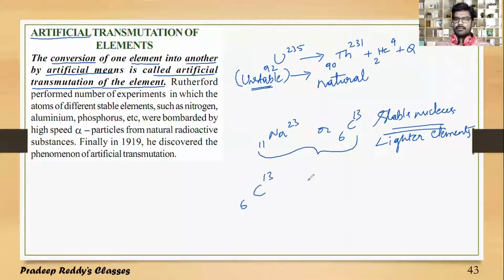C 6-13, this is a nucleus. If you are bombarding it with one proton, it gets converted into N 7-13 plus 0 n 1 plus Q. See, atomic number is 6 plus 1, which is 7, and mass number 13 plus 1 is 14, and this is a nitrogen isotope.